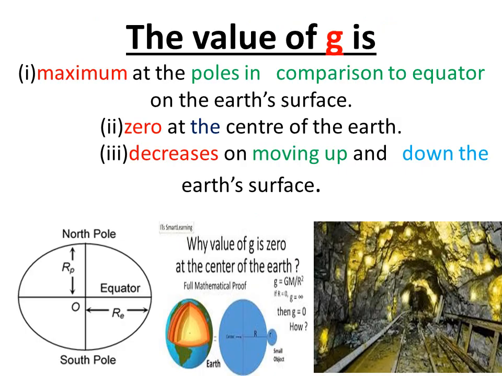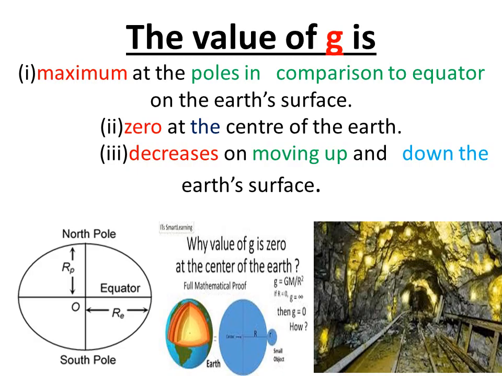The value of gravity small g is, part 1, maximum at the poles. There are two poles, north pole and south pole, in comparison to the equator on the earth surface. Say we have 1 kilogram of sugar and it is weighed at the poles with a spring balance, then the weight reading becomes more at the poles in comparison to its weight measured at the equator.